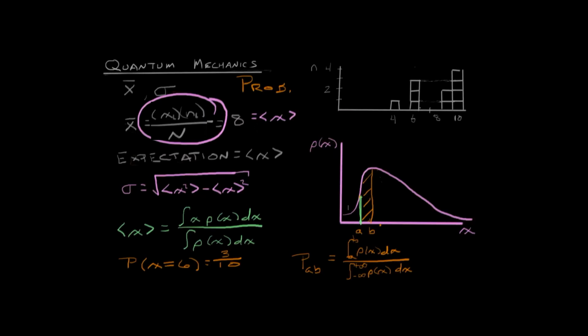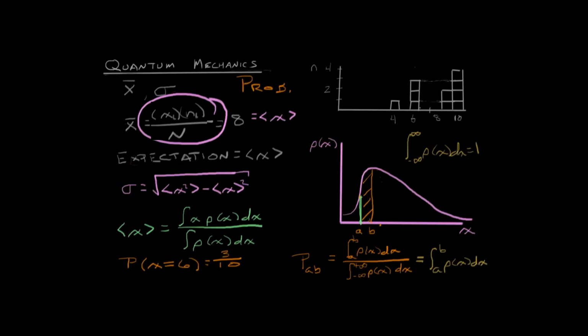Now, one of the shortcuts that we often take is we define rho of x as if the area underneath the curve equals 1. So if we say that the integral from negative infinity to positive infinity of rho of x dx equals 1, we call that curve normalized, and we have a simplification where the probability that something is between a and b is simply the integral of rho of x dx from a to b.